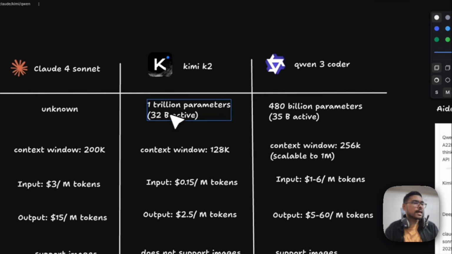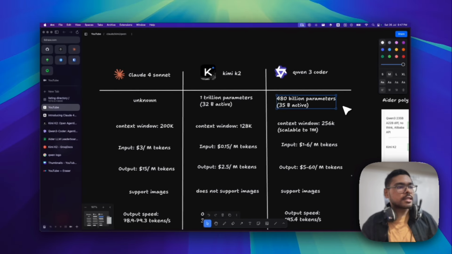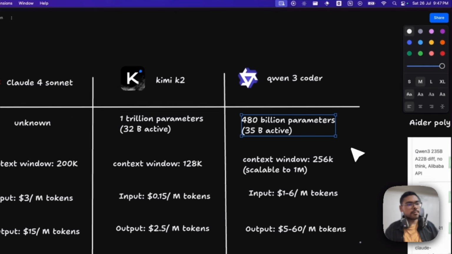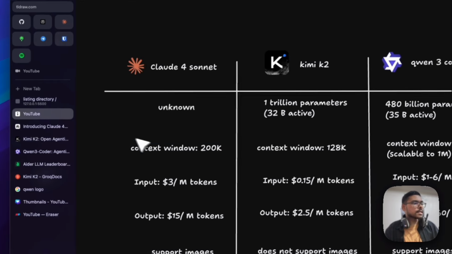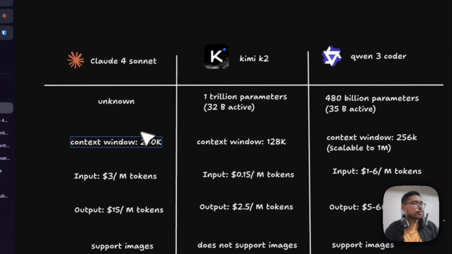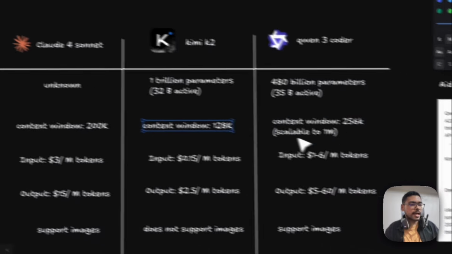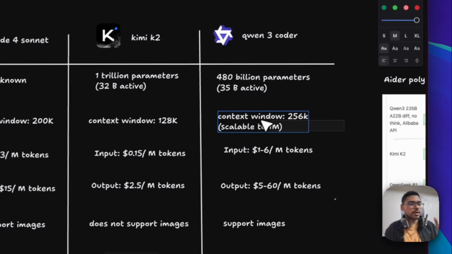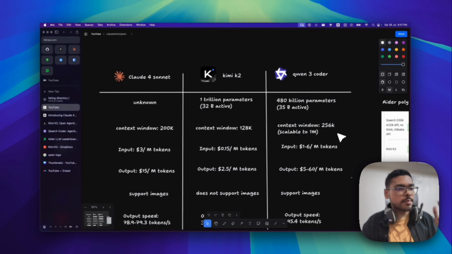We can see that Kimi K2 has around 1 trillion parameters and Qwen3 has 480 billion parameters. That's huge, but the active parameters are only 32 and 35 billion. Both of these are totally open source. They have released their open weights, and you can see the context window. Claude 4 Sonnet is 200k, Kimi K2 is 128k, and Qwen3 has a massive context length, from 256k scalable up to 1 million. But the price changes after 256k, and the output tokens become more costly.